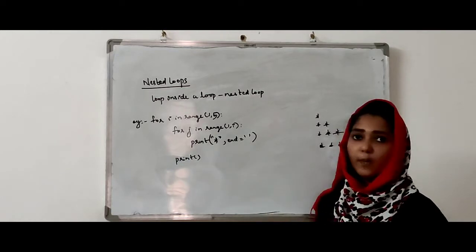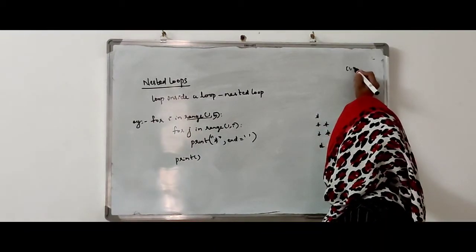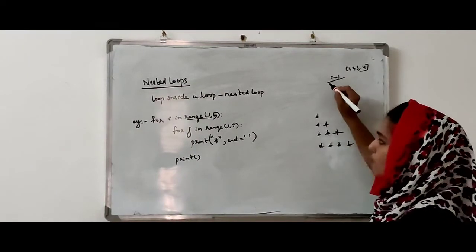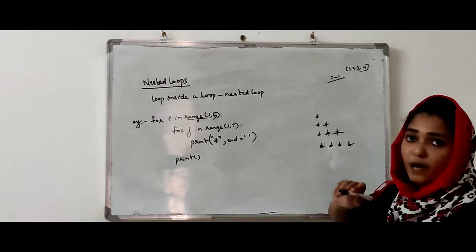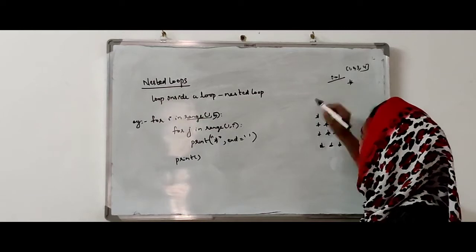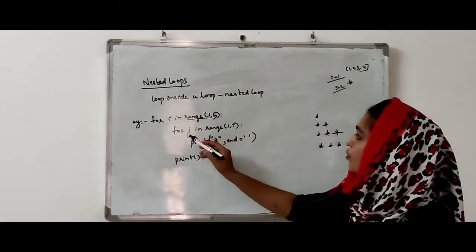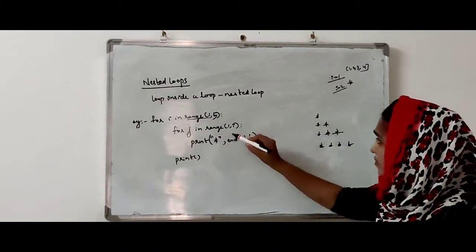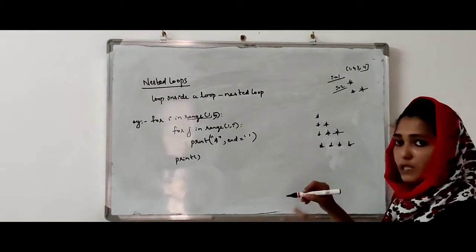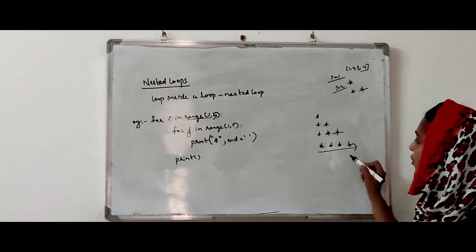Now we can see how this program actually works. What is the list produced by the first range function? 1, 2, 3, 4. So initially the value of i is 1. For j in range of 1, i, which means the value of j is 1, print star. So star will print. Next the value of i is equal to 2. Then what will happen for j in range of 1, 2? So star will display on the output screen. Similarly, what is the actual output of this program? In this way, this program works.